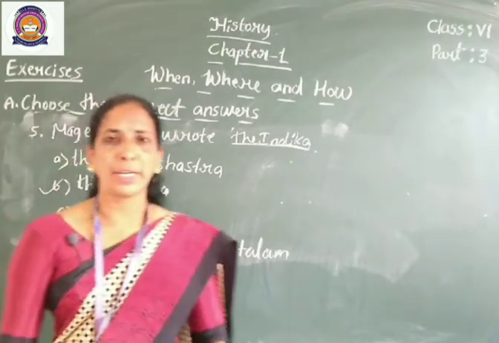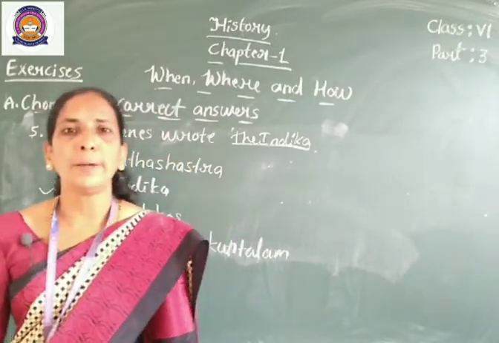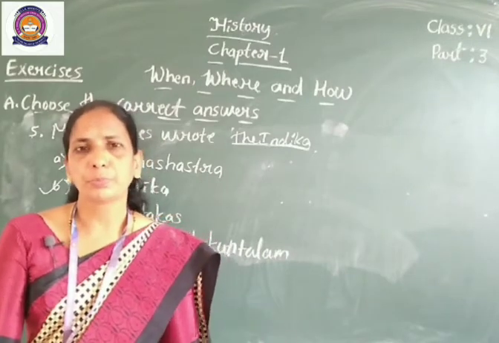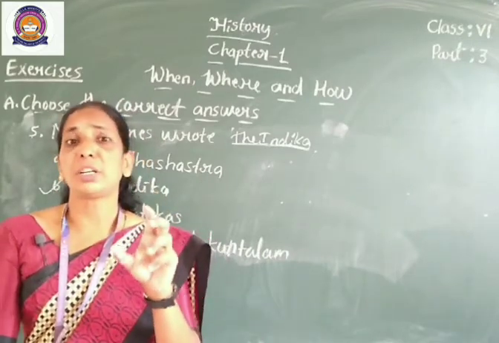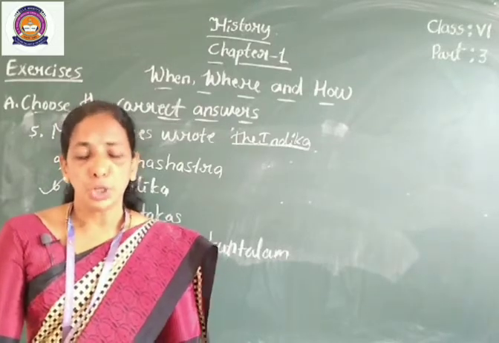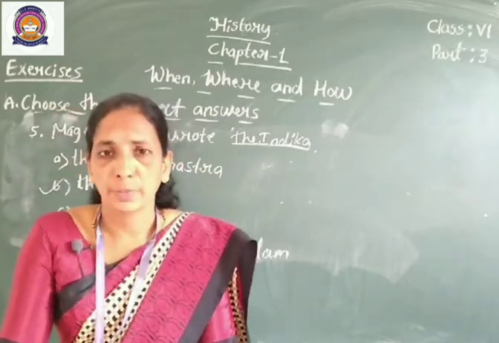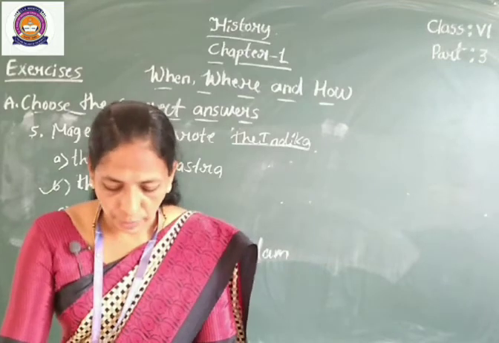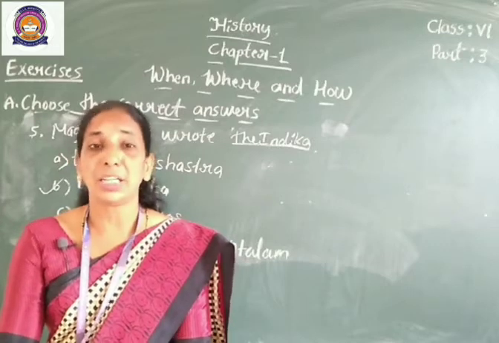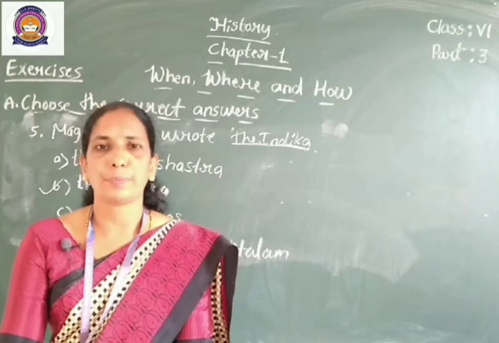Once again I am repeating all the questions. Choose the correct answers. Question number 1: a historian is an expert who reconstructs the past. Question number 2: numismatics is the study of coins. Question number 3: the Allahabad inscription is a eulogy to Samudragupta.